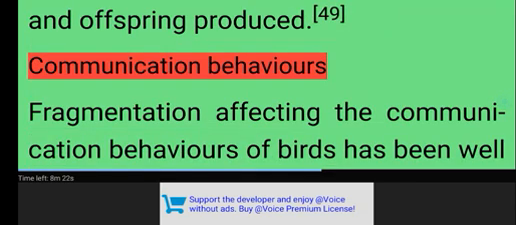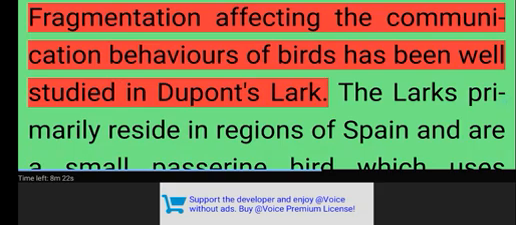Communication behaviors. Fragmentation affecting the communication behaviors of birds has been well studied in Dupont's lark.